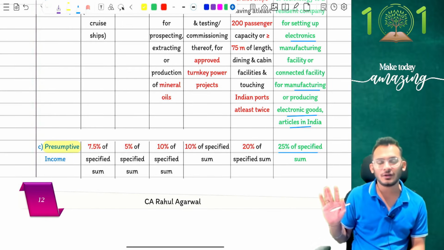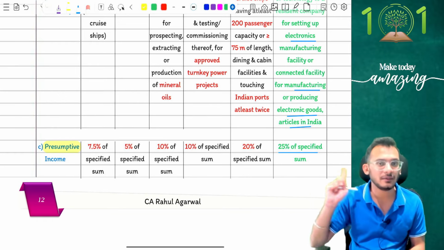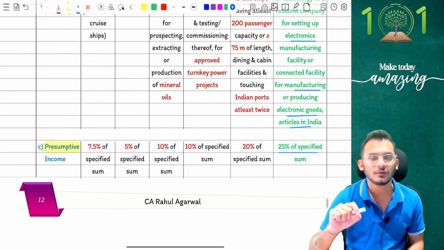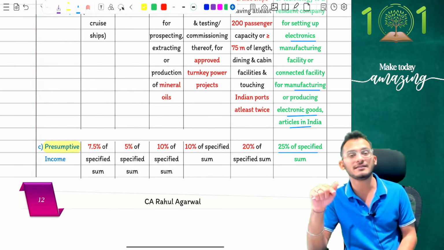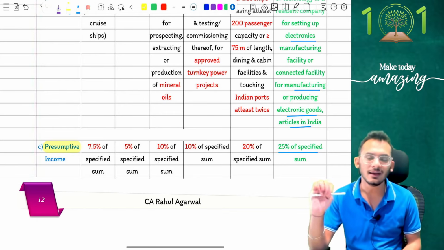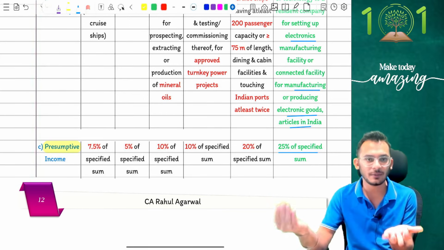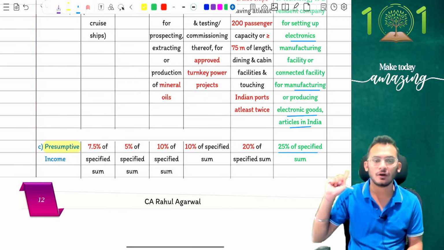Now my gut feeling, while I'm not really clear about it, is that this is an amendment which has been brought in specifically for Apple. For those who know, people, Apple is now planning to shift its base from China to India. So for those kinds of opportunities, and to give them an opportunity to come and travel to India, this opportunity is given to them.